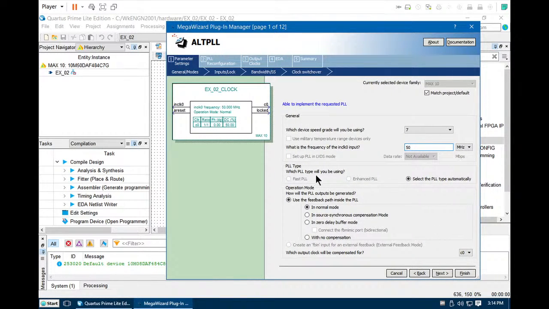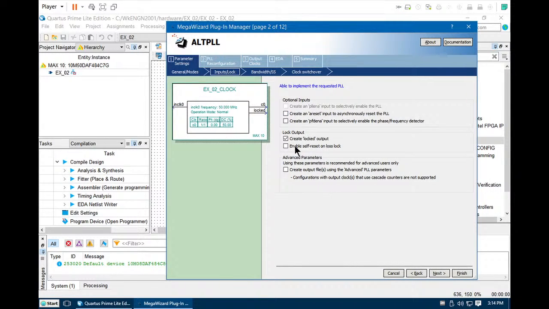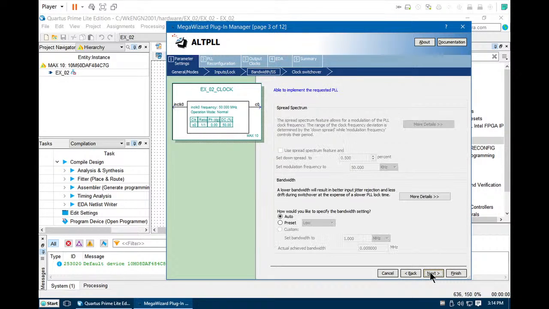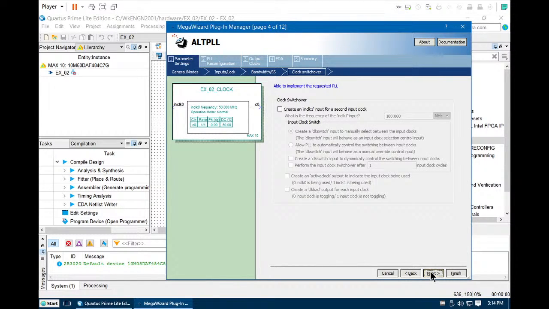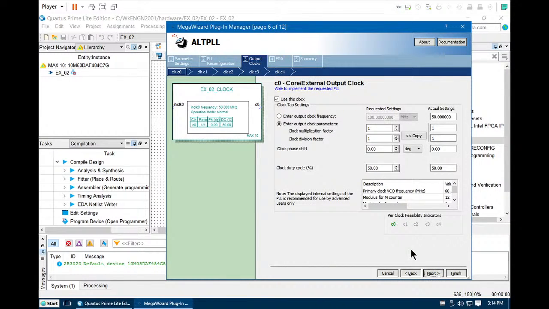Everything else, default. Next, do you need a reset for this clock generator? No. Do you need a lock output? No. Next. No change. Next. No change. Next. No change. Next. So this is the page where you need to enter the speed.